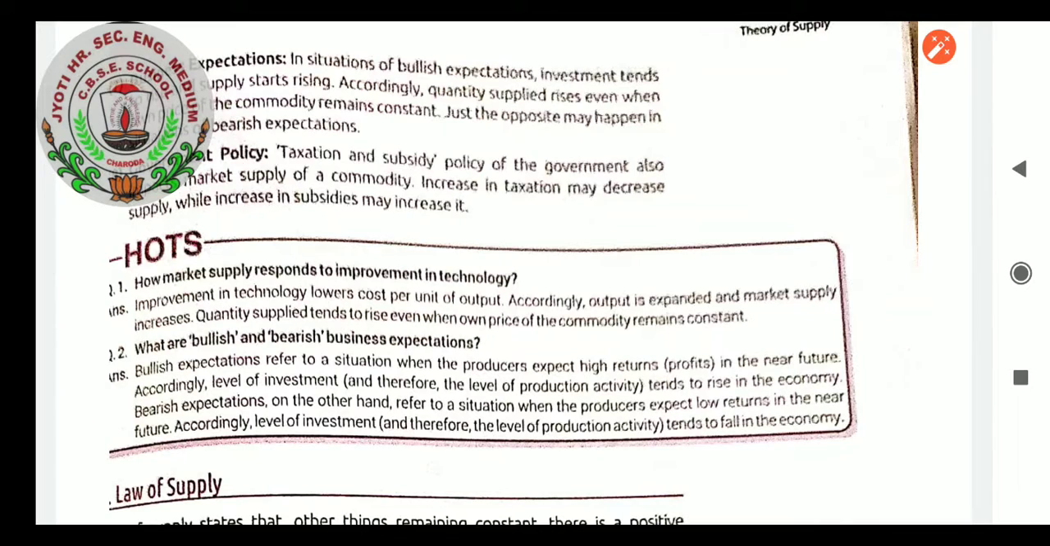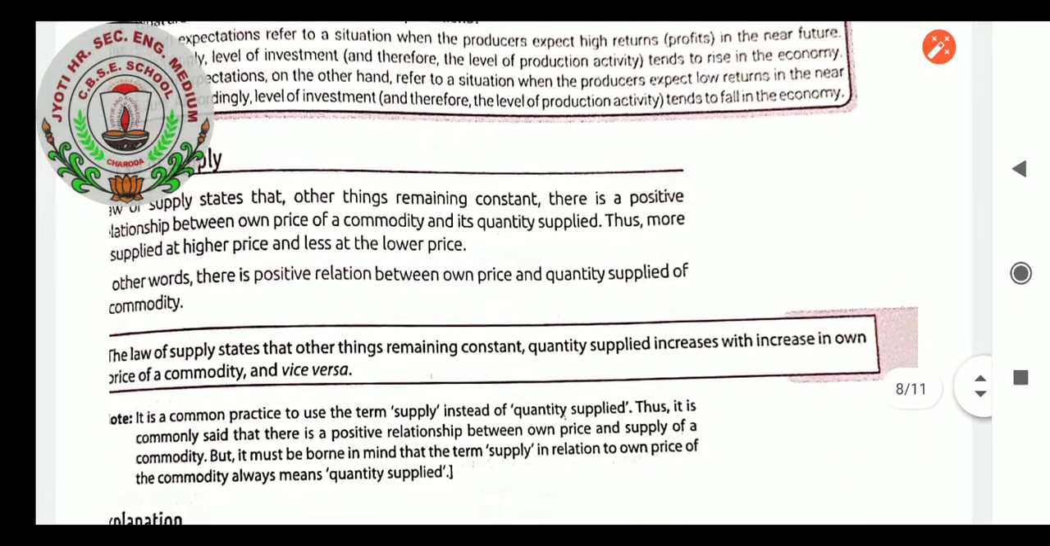Accordingly, the level of investment and therefore the level of production activity tends to rise in the economy. Bearish expectation, as we have learned, is that situation where the producers expect low returns in the near future. Accordingly, the level of investment and therefore the level of production activity tends to fall in the economy.